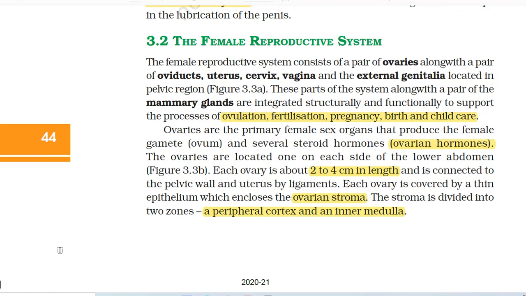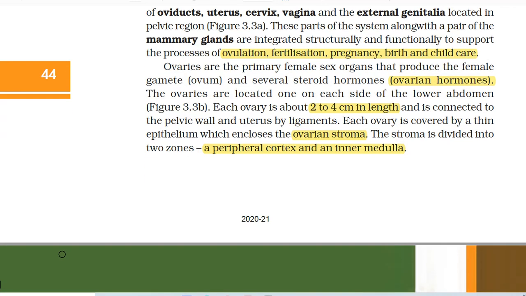3.2 The female reproductive system. The female reproductive system consists of a pair of ovaries along with a pair of oviducts, uterus, cervix, vagina, and the external genitalia located in the pelvic region. These parts of the system, along with a pair of the mammary glands, are integrated structurally and functionally to support the processes of ovulation, fertilization, pregnancy, birth and childcare.